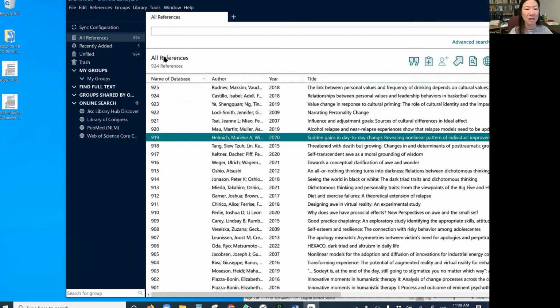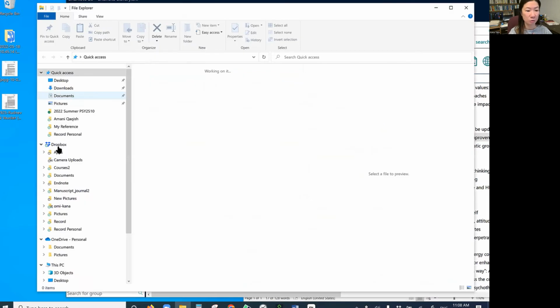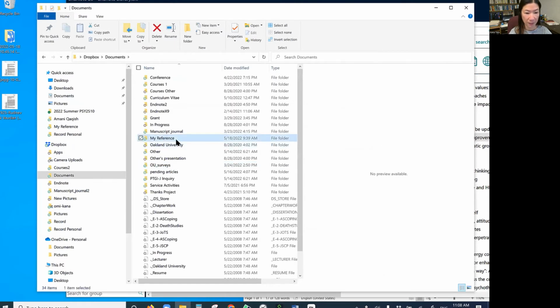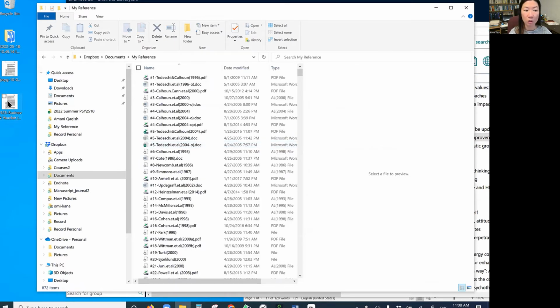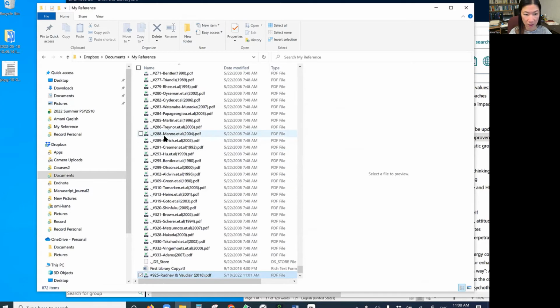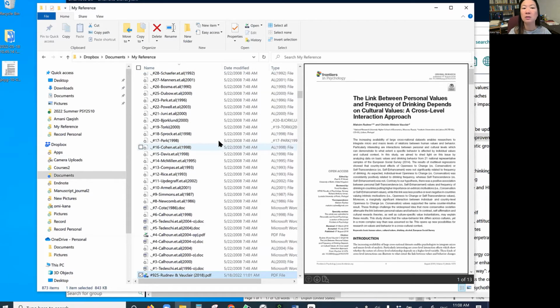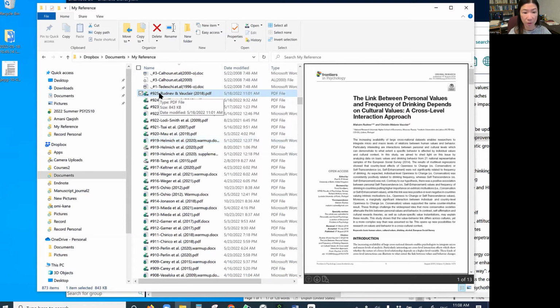This way, in my own folders under Documents, I put my references and save all of the papers in this folder. So when I click the name, this 925 is something that I found today. Earlier, I found 924, 923, 922.